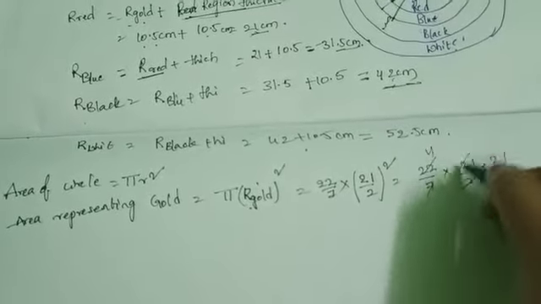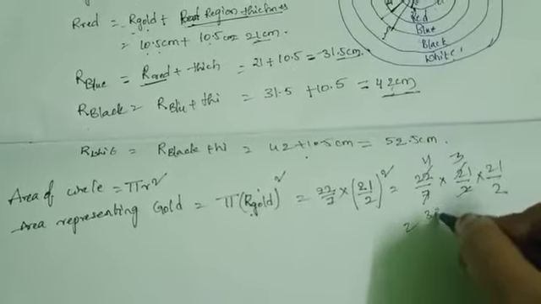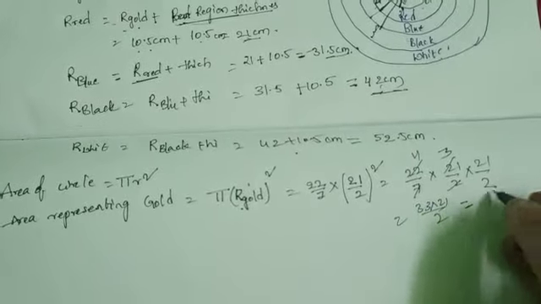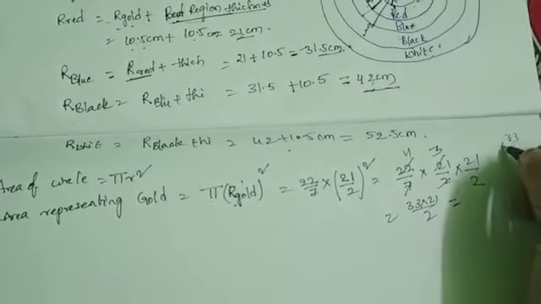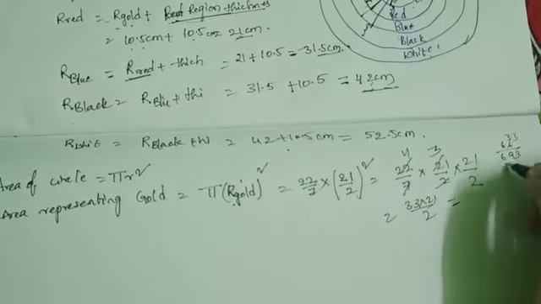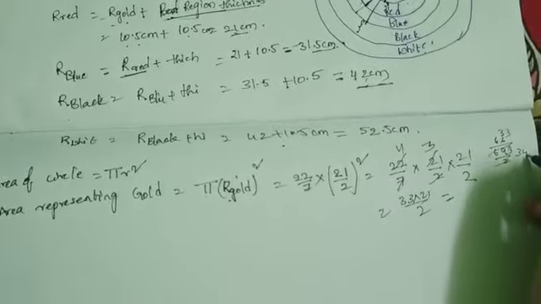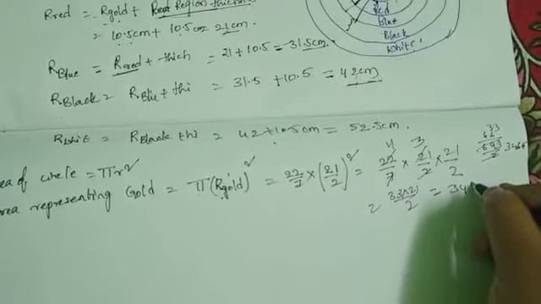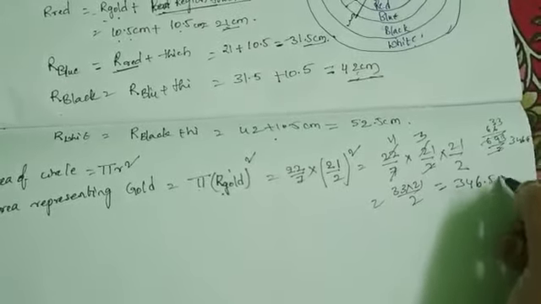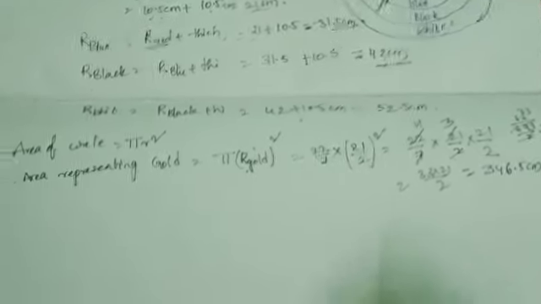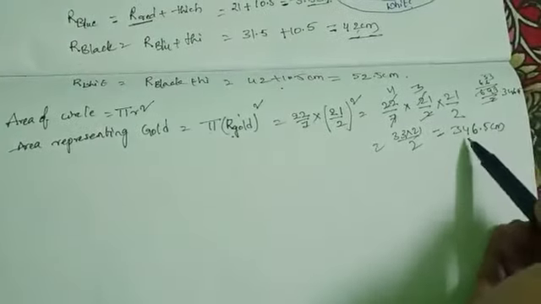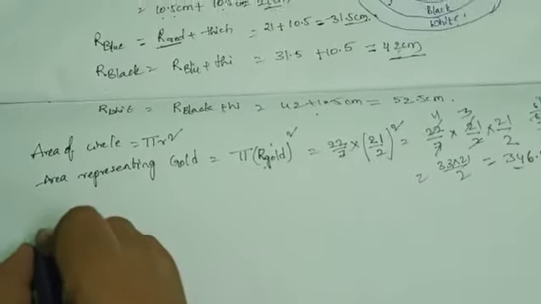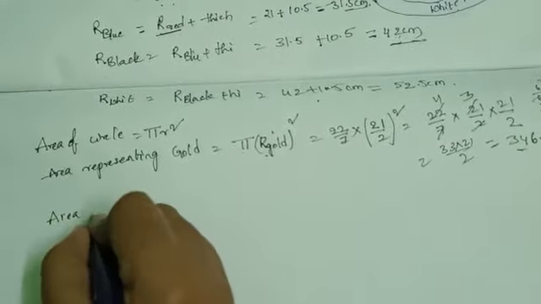2 elevens, 7 threes: 33 into 21/2, which is equal to 346.5 centimeters square. The area of the gold region equals 346.5 square centimeters.